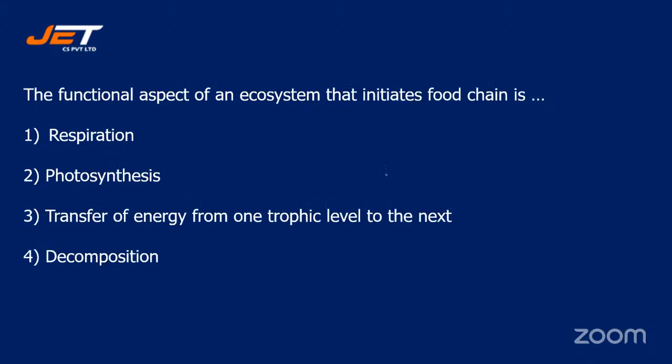Next question. The functional aspect of ecosystem that initiates food chain is, and your options are number one, respiration, number two, photosynthesis, number three, transfer of energy from one trophic level to the next, number four, decomposition.